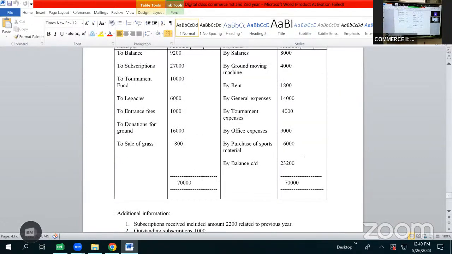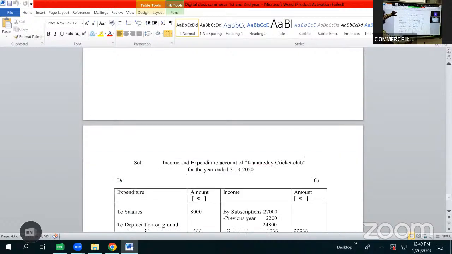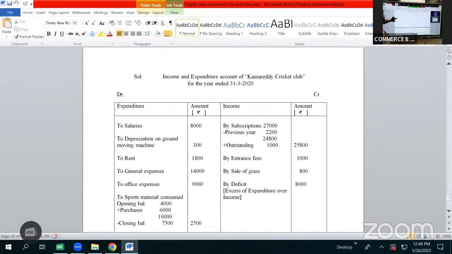donations for ground 16,000. So how many types of donations are there? There are two types of donations. One is general donation, another one is specific donation. So as the donation amount is being received for ground, it becomes a specific donation. So we are not going to consider specific donations as income. So this will not be shown as income. So here we have not shown the specific donation as income.